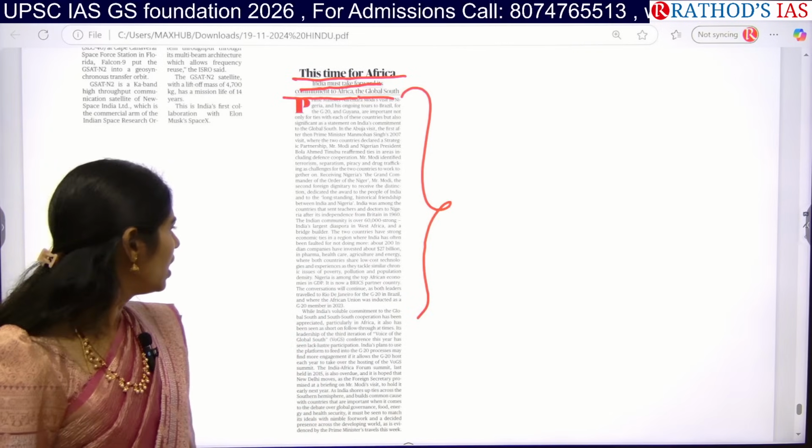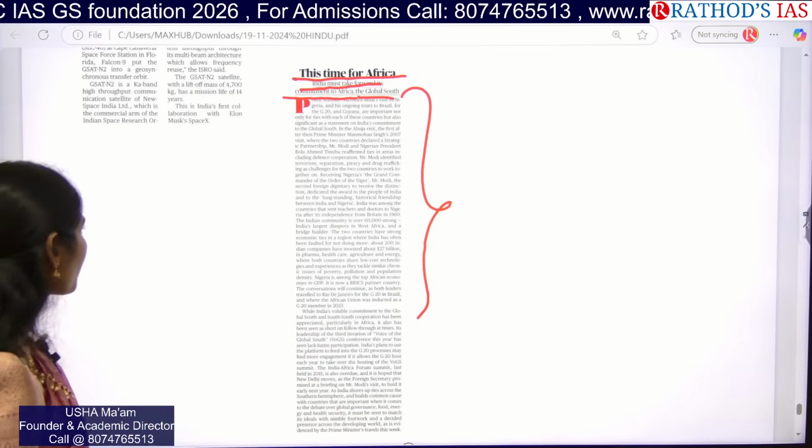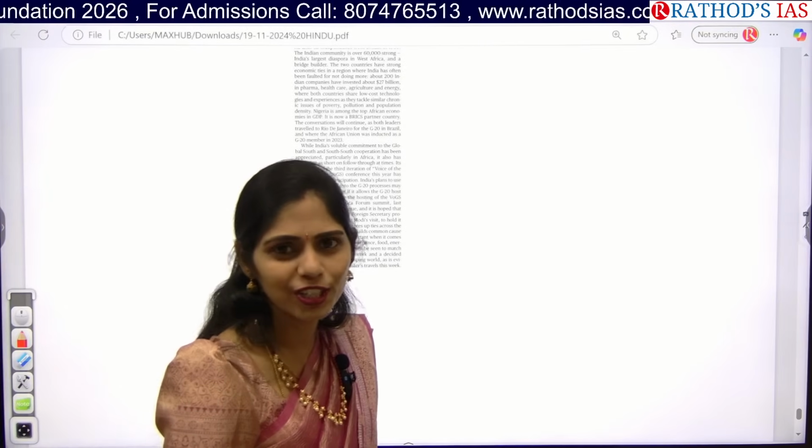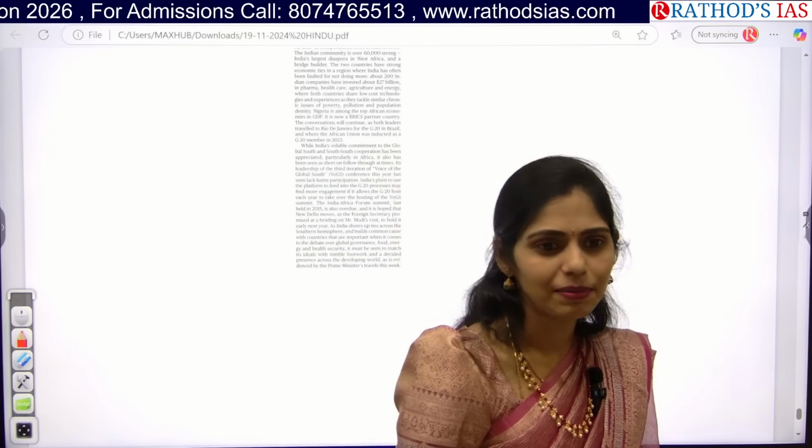Okay, that's it, guys. These are the important topics that appeared in today's Hindu newspaper. So with this, I'm concluding.